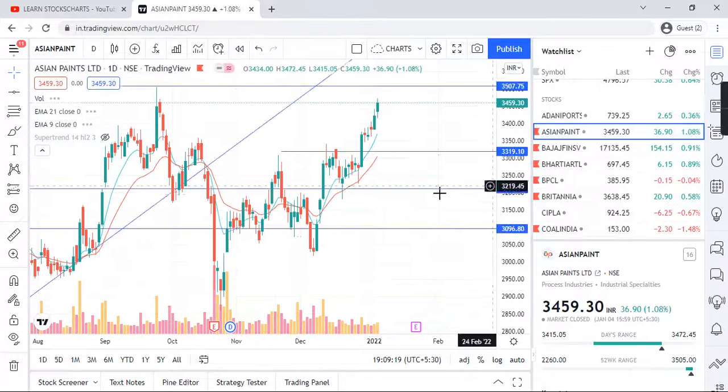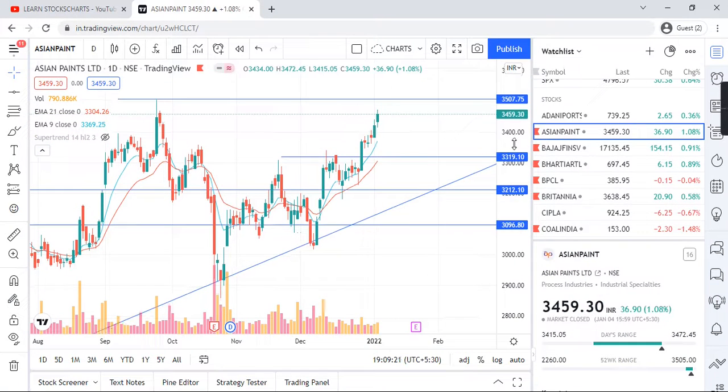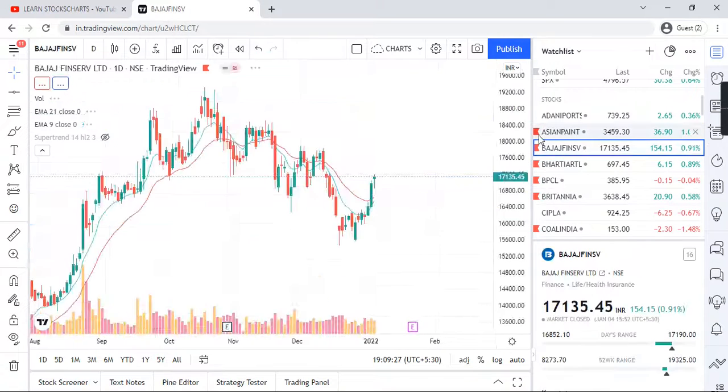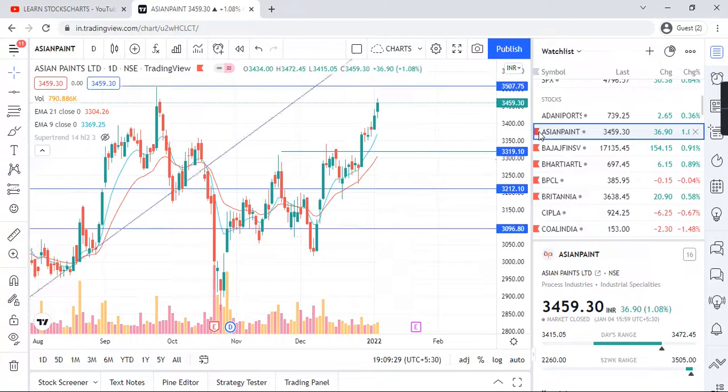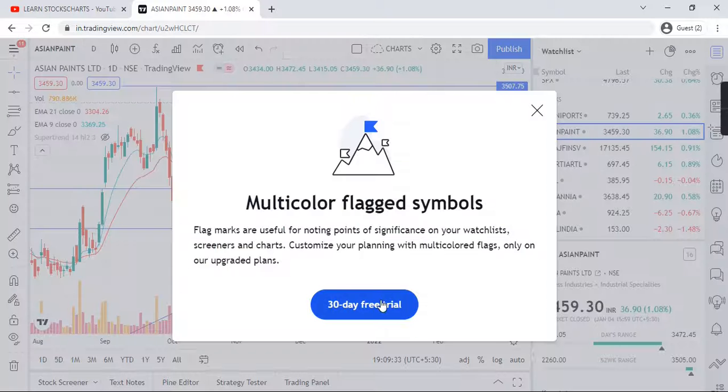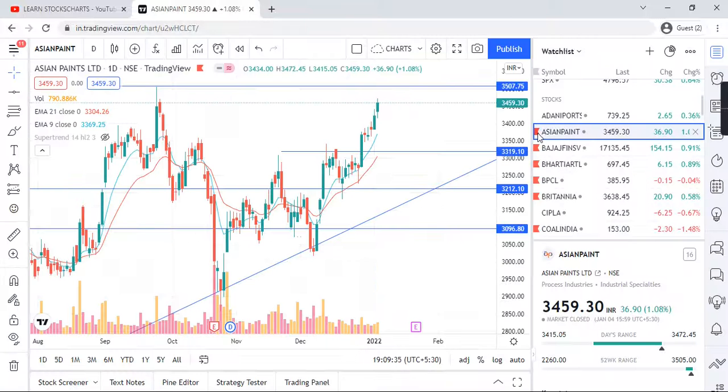Asian Paint we marked yesterday. Asian Paint, guys, going high side. 3507 is the next target. Bajaj Finserv. Let me mark these prices for tomorrow. It is not allowing me because I am not a paid subscriber.